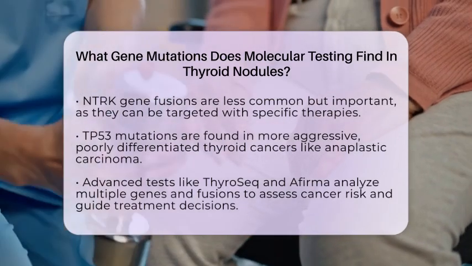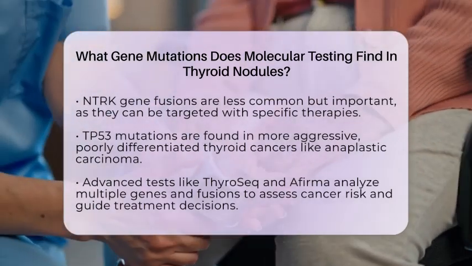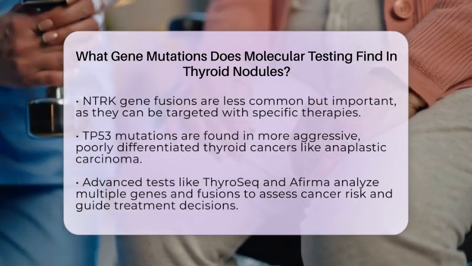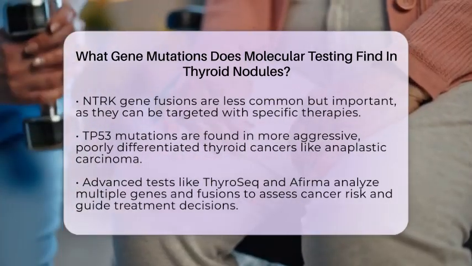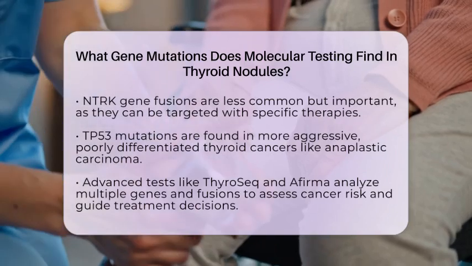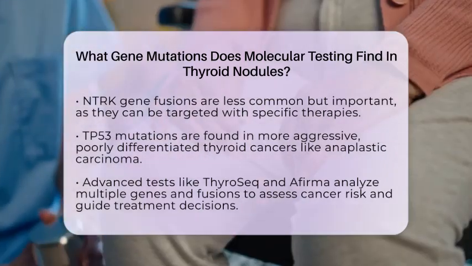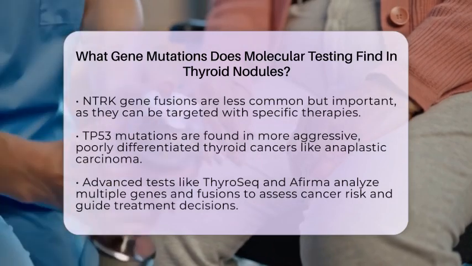Mutations in the TP53 gene are usually found in more aggressive and poorly differentiated thyroid cancers, including anaplastic thyroid carcinoma. Detecting TP53 mutations can indicate a more serious disease course.